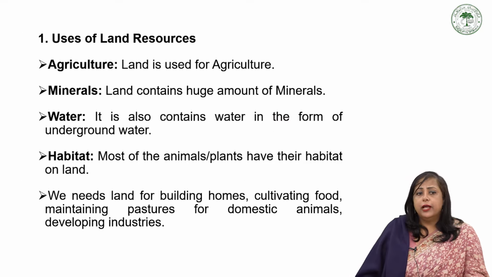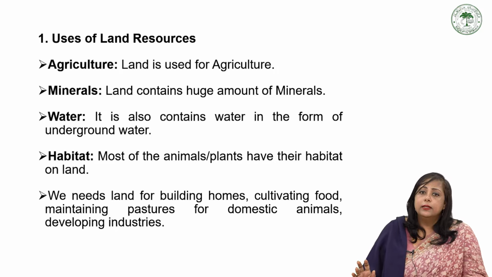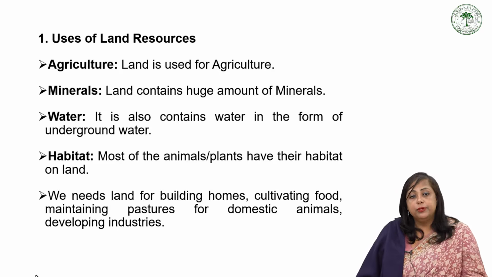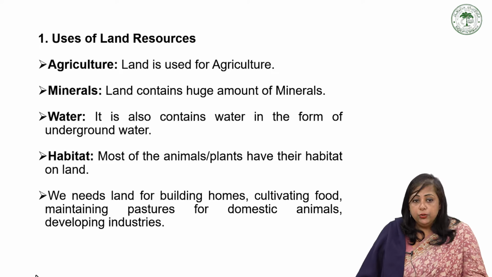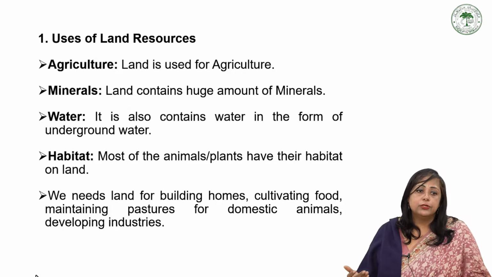Now the uses of land resources. We have different uses of land resources: for agriculture, for minerals, for water, for habitats. Agricultural land is used for agriculture; for minerals, we dig and do mining to get the minerals we are using. Minerals are also very important for our survival.